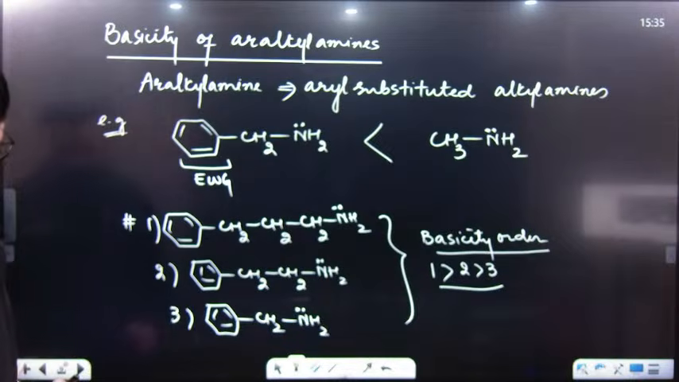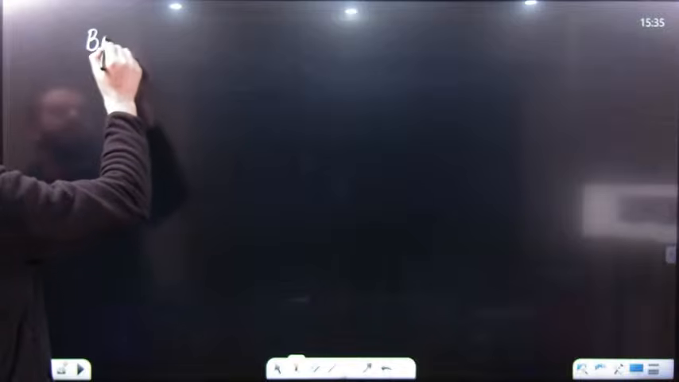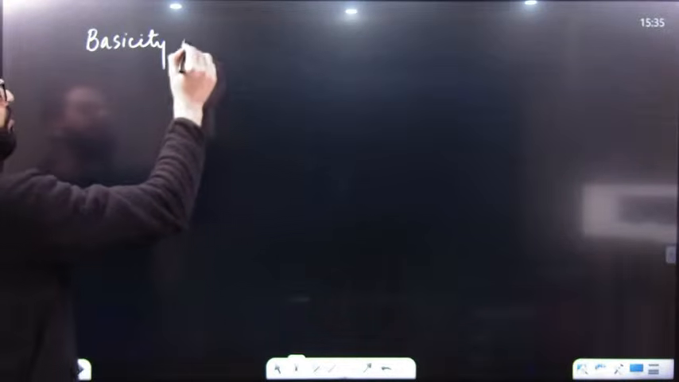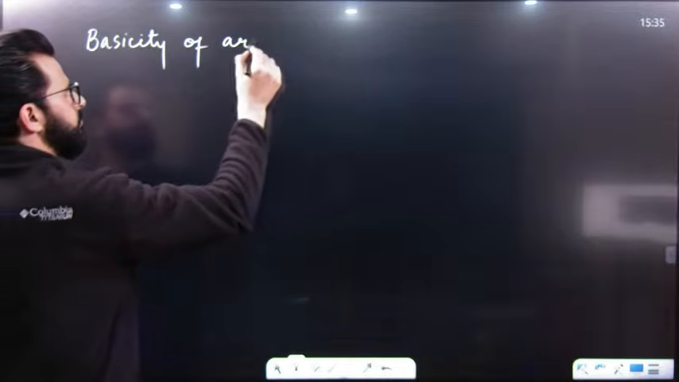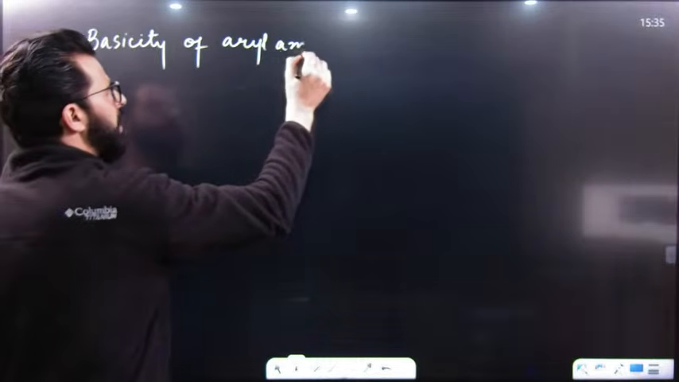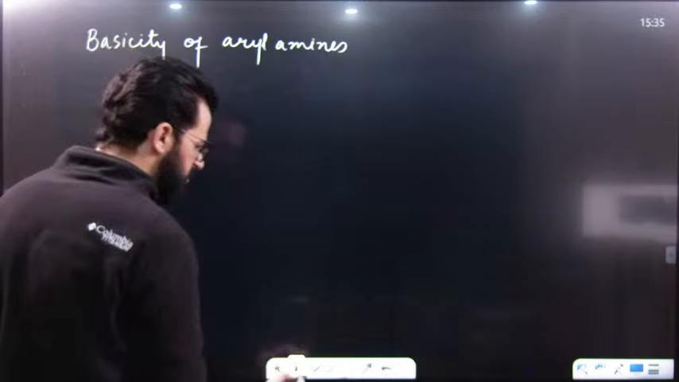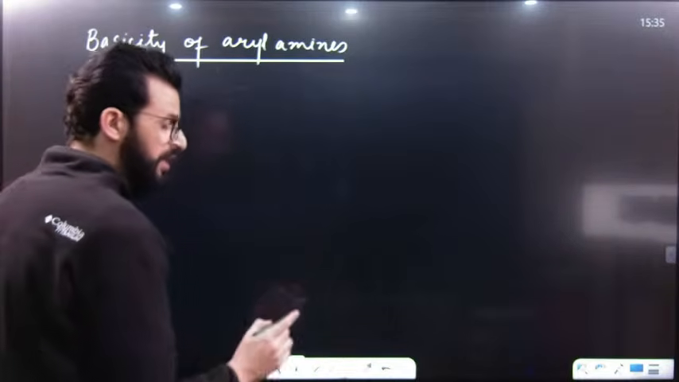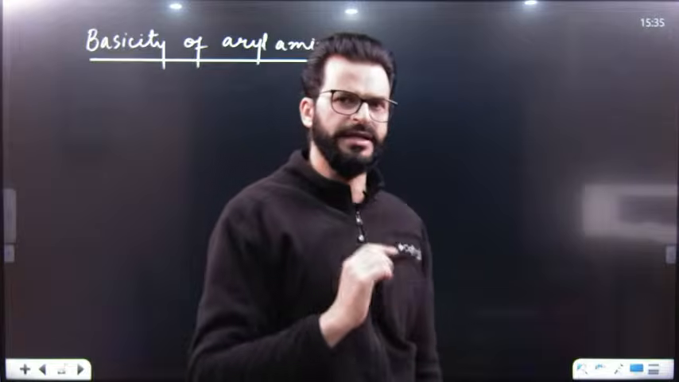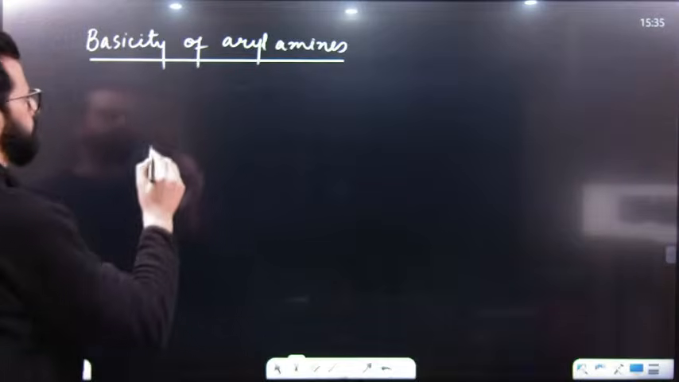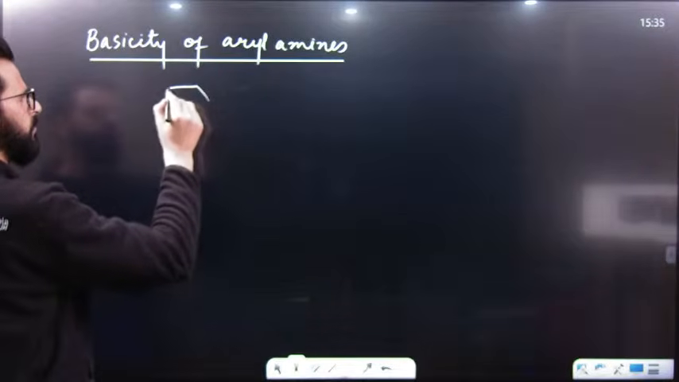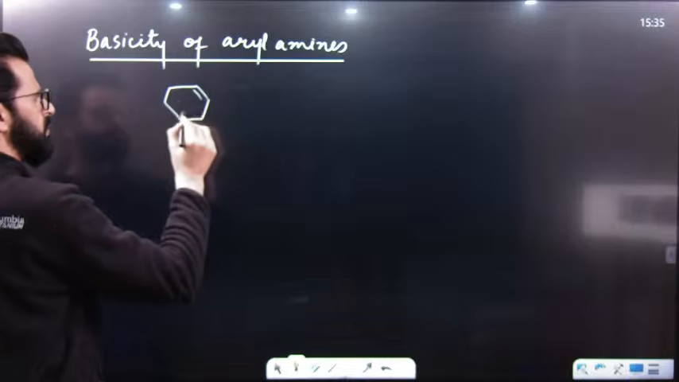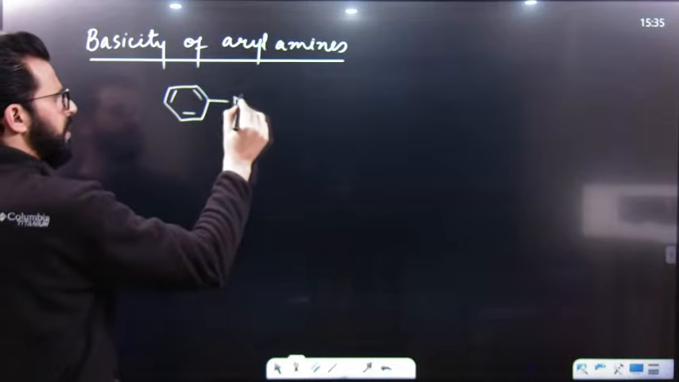Now, after that, we will have another type of amine, that is aryl amine. Let's discuss basicity of aryl amines, I mean those amines in which nitrogen is directly attached to an aromatic ring. Have a look. For example, you have this one. This is known as aniline.